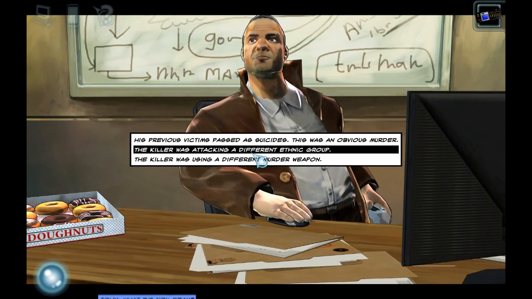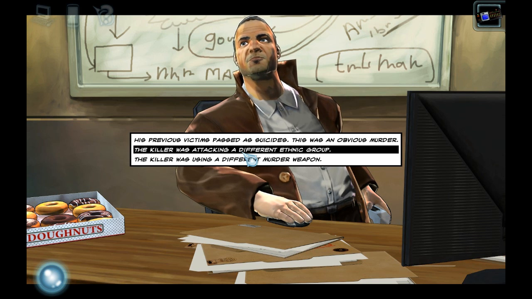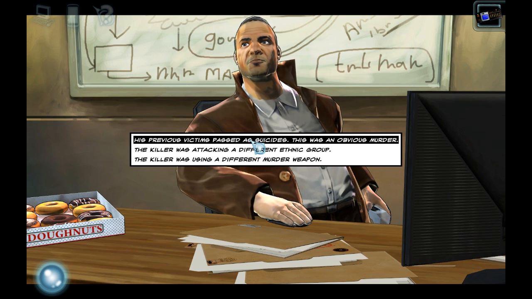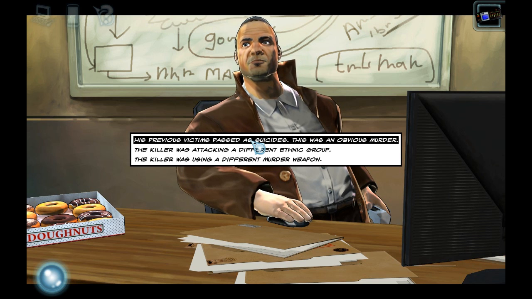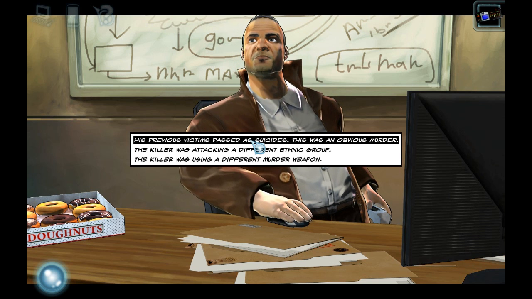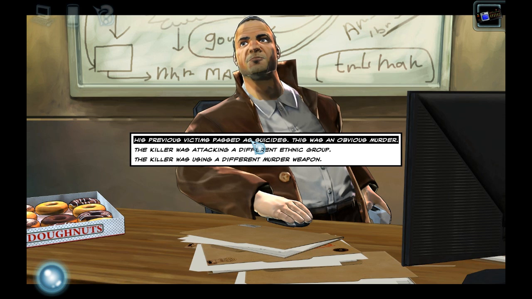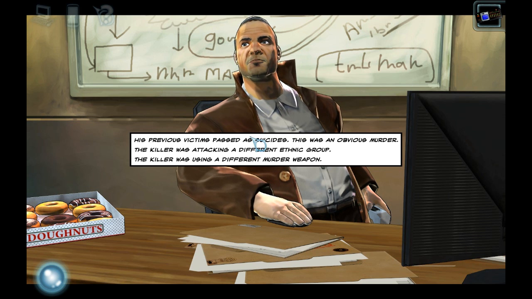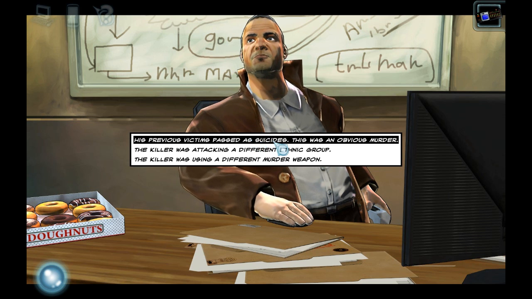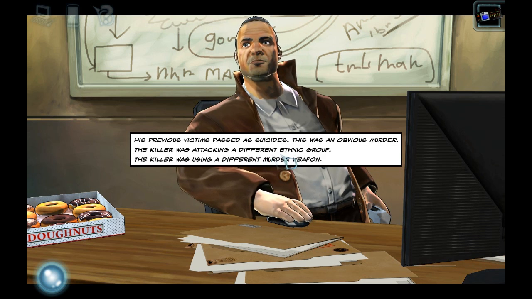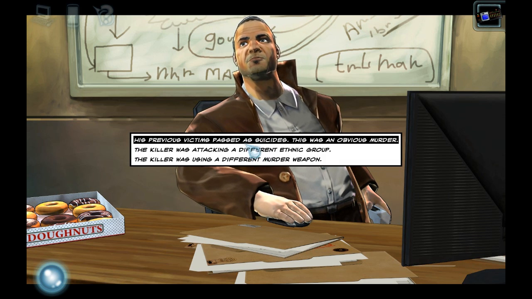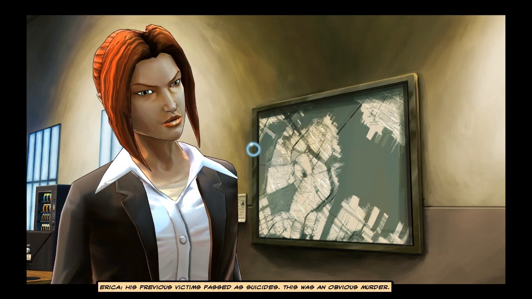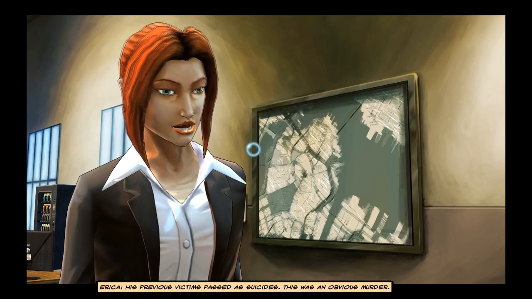What do you mean? So, Longmore was obviously killed, there was no suicide sort of thing on the end of Antony Longmore. This was an obvious murder, so that's the answer. You know, there's no mention of an ethnic group or different murder weapons so far in this game, so let's use this. His previous victims passed as suicides. This was an obvious murder.